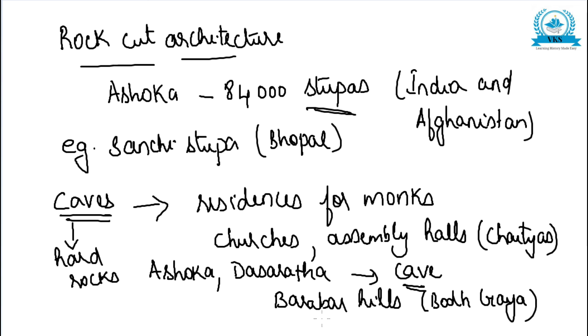There are many other places. One example is Barabar Hill near Bodh Gaya, and an example of a stupa is Sanchi Stupa near Bhopal. There are more than 84,000 stupas, but one example is Sanchi Stupa. So we learned about pillars, caves and stupas. Next, one more contribution is their palaces. Their palaces are also splendid examples of their contribution in architecture.